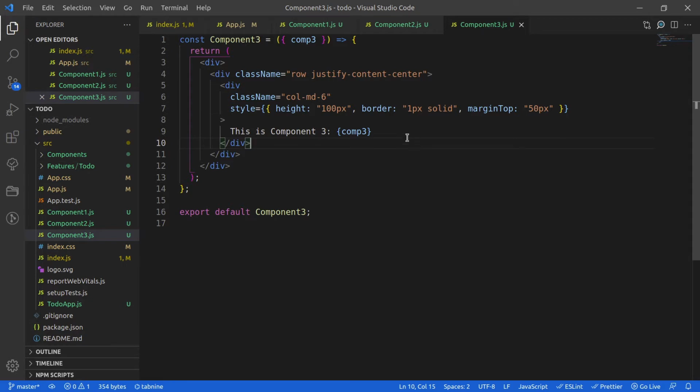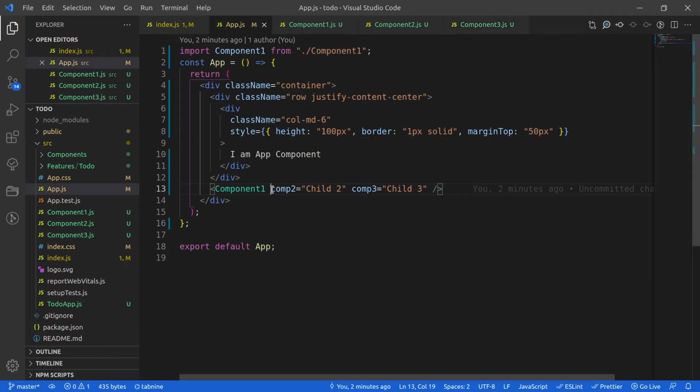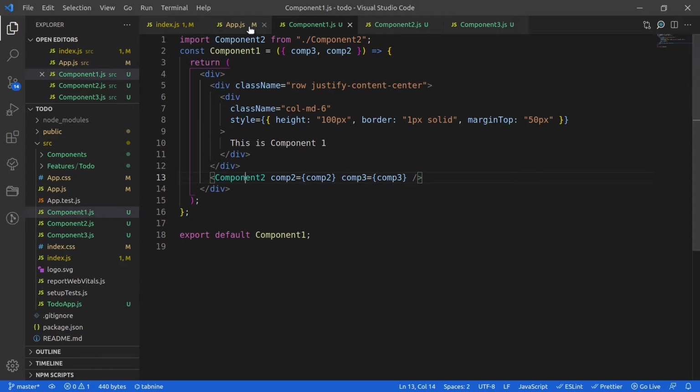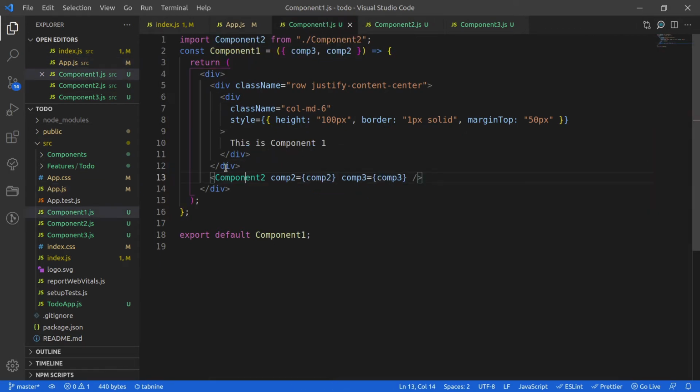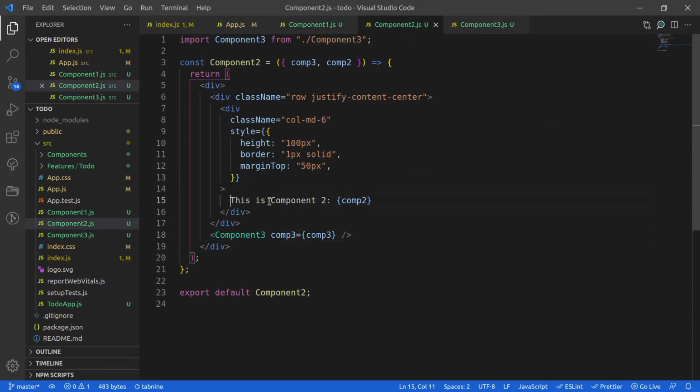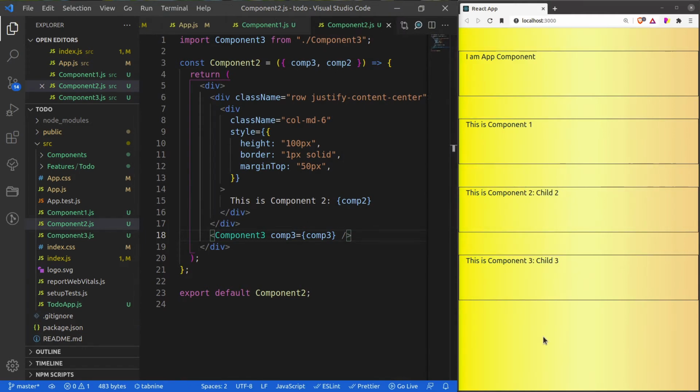So you can see that in order to pass values to component 2 and component 3, I have different intermediaries here, right? So from my app I am passing the information to component 1. Then from component 1 I am passing the information to component 2, and in component 2 I am using the value, and I am also further passing the value to my component 3. So this whole thing is called prop drilling.